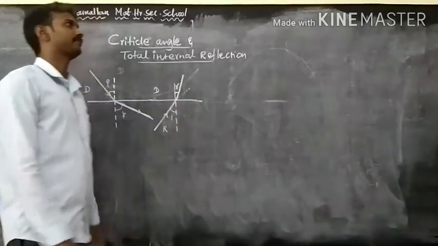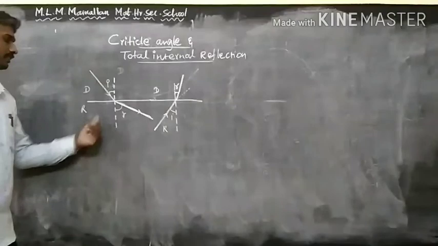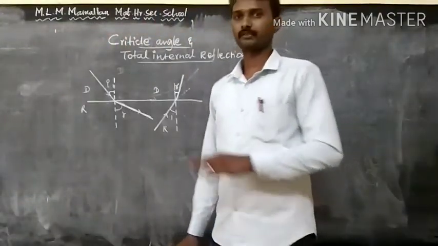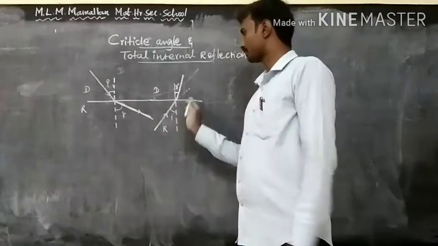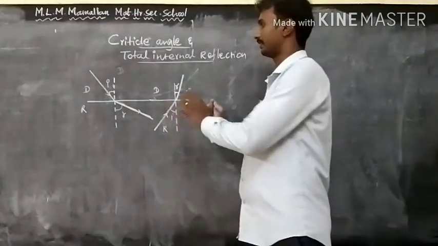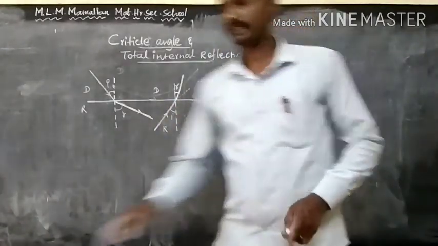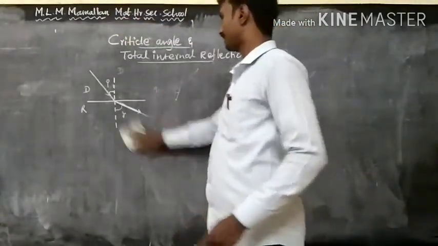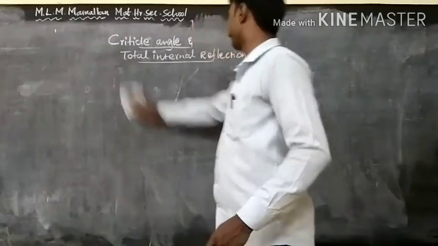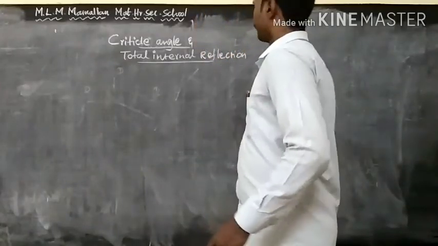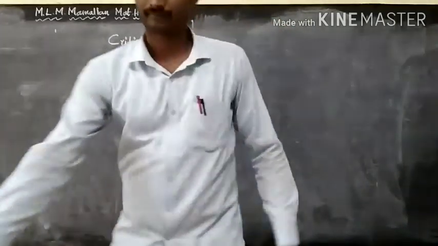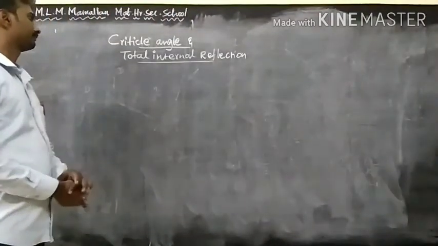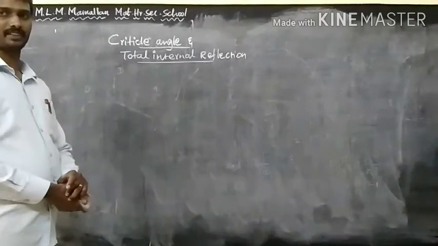So when it enters from denser to rarer, the refracted ray moves away from the normal. From rarer to denser, it moves towards the normal. This is the refracted ray direction. On the basis of this concept, we are going to discuss the critical angle and total internal reflection.